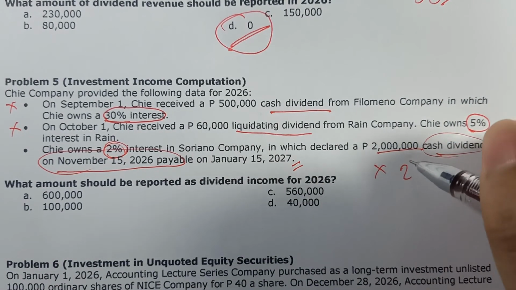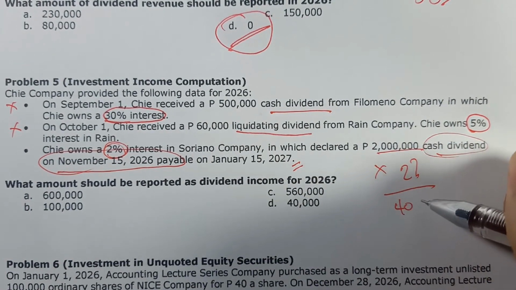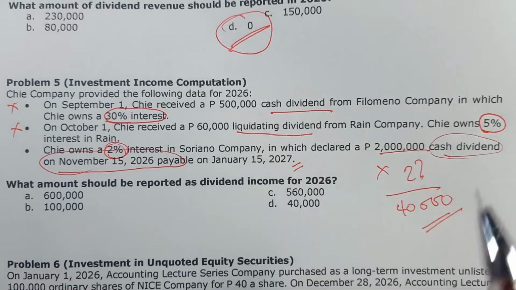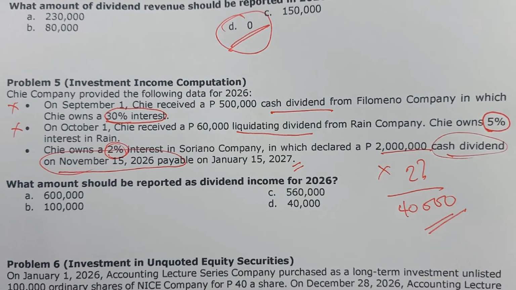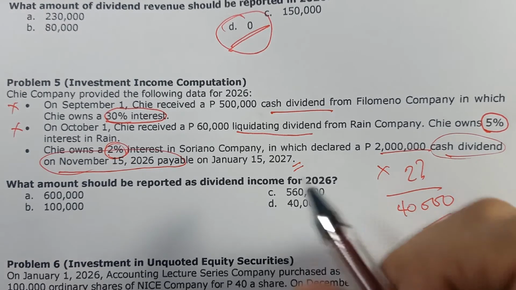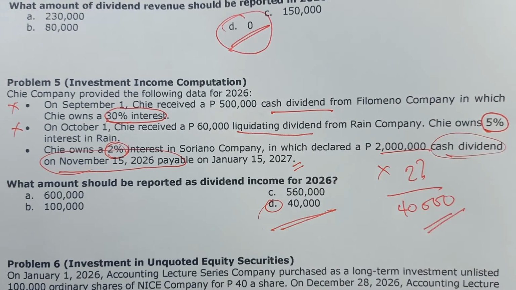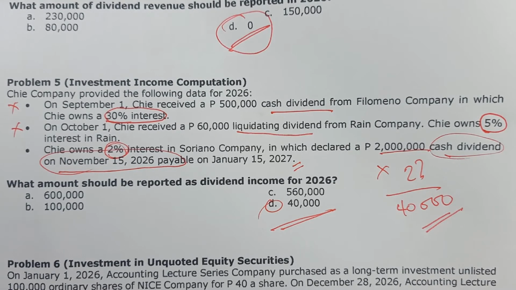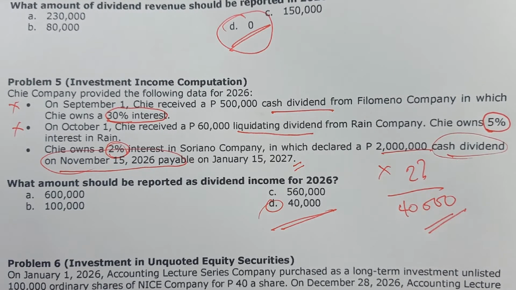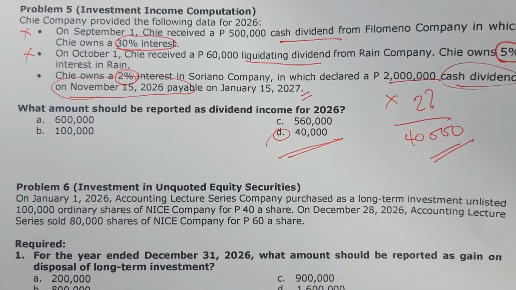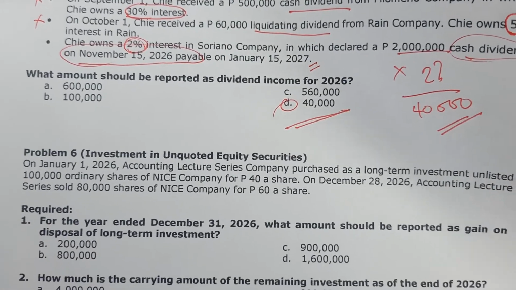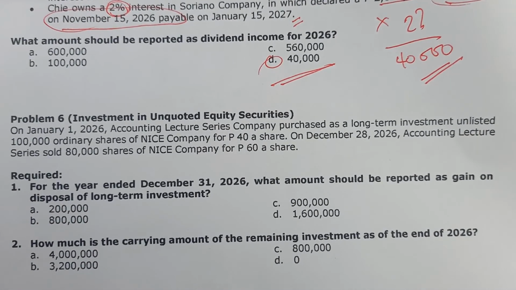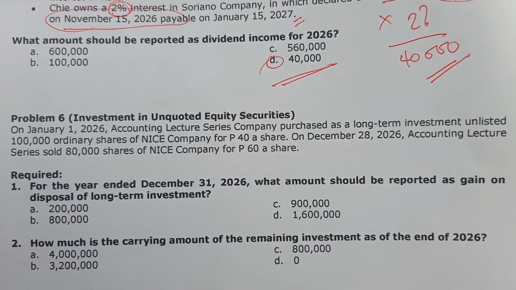So, 2 million times 2% now, this is actually equal to 40,000. So, kung tinatanong tayo dito, magkano yung dividend income, 40,000 now, or choice letter D, Delta, will be our final answer. So, problem number 5, Delta, is our final answer. We're good? Now, punta tayo dito sa problem number 6. So, problem number 6, anong meron?